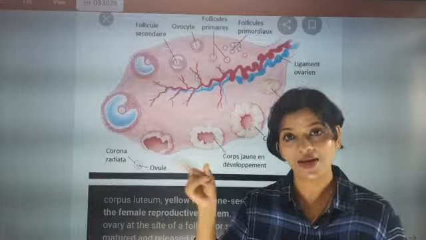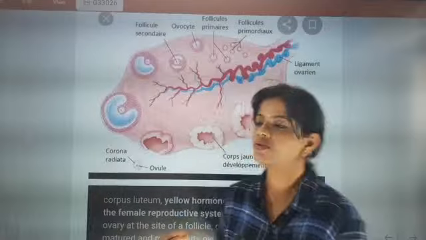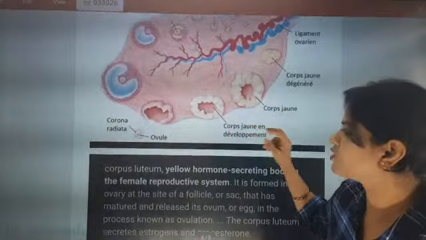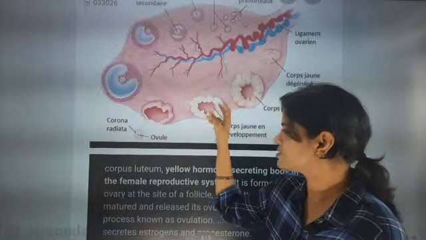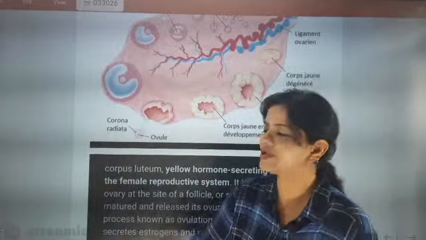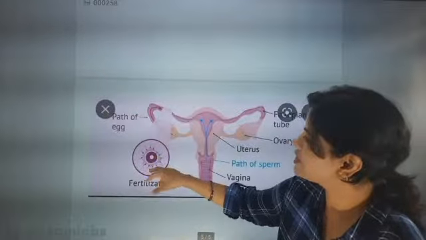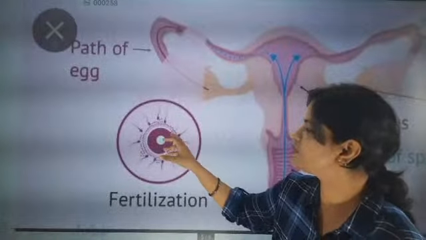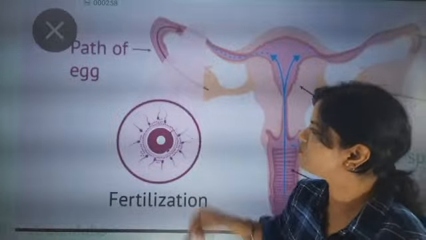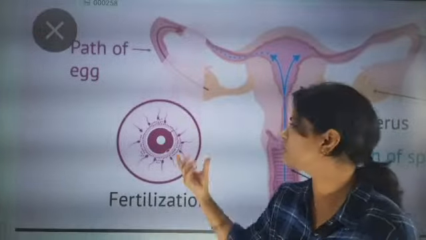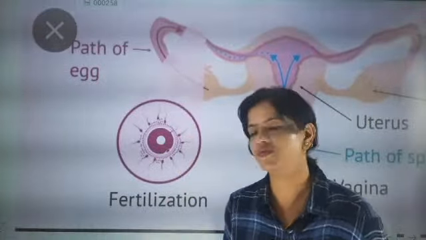Only one egg will attain maturity, and it will break, and this is going to form what is called the corpus luteum, and then the egg will come out. After the egg comes out, it will wait. You see multiple sperms are there, but only one sperm can go inside. Once one sperm goes inside, this part will become hardened, and it will not allow any other sperm to go inside, and then the process of fusion will start.